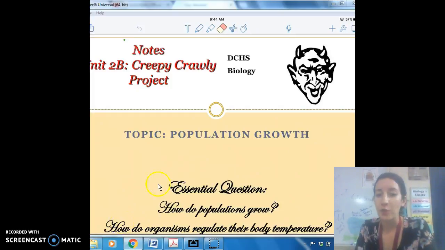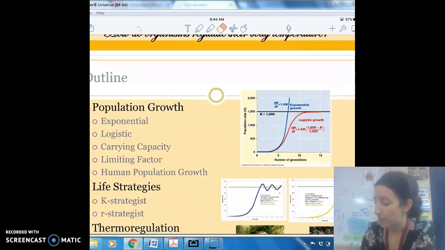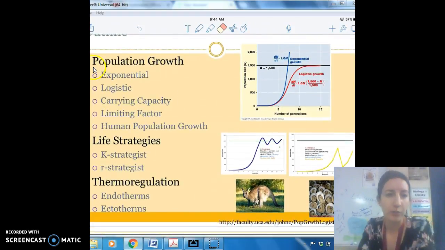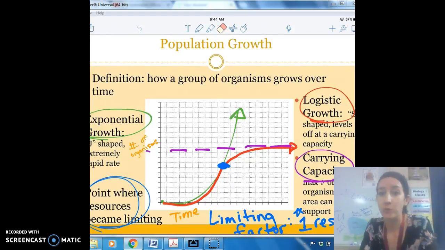All right, these are your notes over population growth. Essential question: how do populations grow, and how do organisms regulate their body temperature? Okay, so first thing we're going to talk about is population growth, exponential, logistic, all that good stuff, life strategies, and then thermoregulation. Go ahead and jot this down as we talk about it.